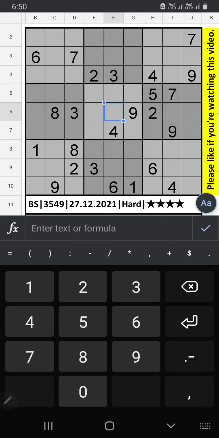Today I am going to solve the Business Standard Newspaper Sudoku dated December 27, 2021. First, we already have 6 and 7 here, so they can't come in these cells. Both 6 and 7 will come in these two cells. We already have 7, so it can't come in this cell. It will come here, and 6 will come here.